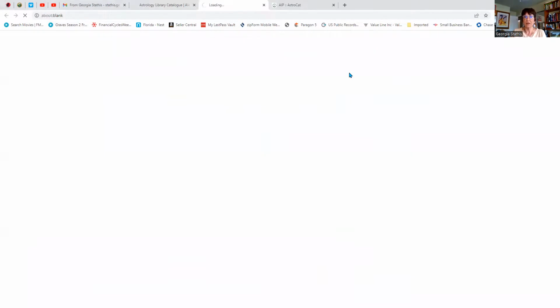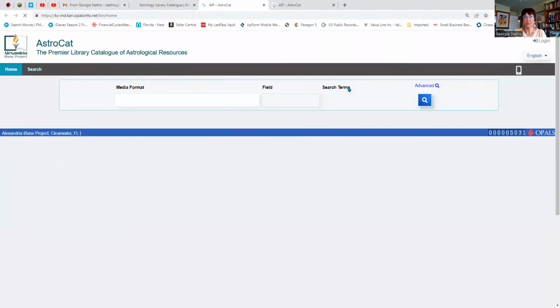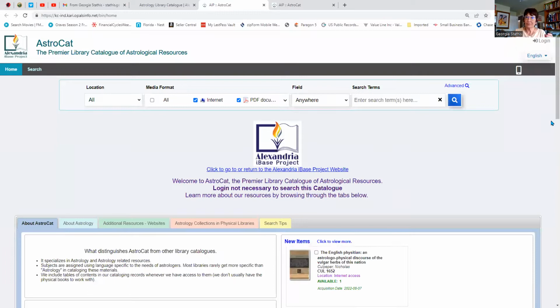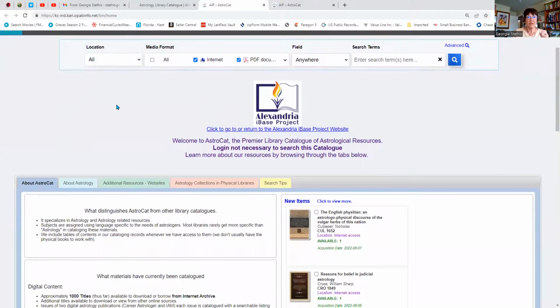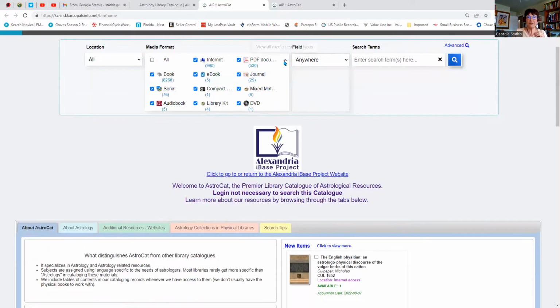You go up to the Search the Catalog button. Now it's going to take you to the Opal's kind of homepage, and you'll see across the top location, and I'm going to bring this down. These are some of the private collections that are now listed on our database, as well as Internet Archives, which is a free borrowing library online. Now, if you want to look at different media formats, right now everything is checked here. But say, for example, we just want to find a book. We would hit book, and if you want to find the book on the internet at Internet Archives, you might want to also hit here.